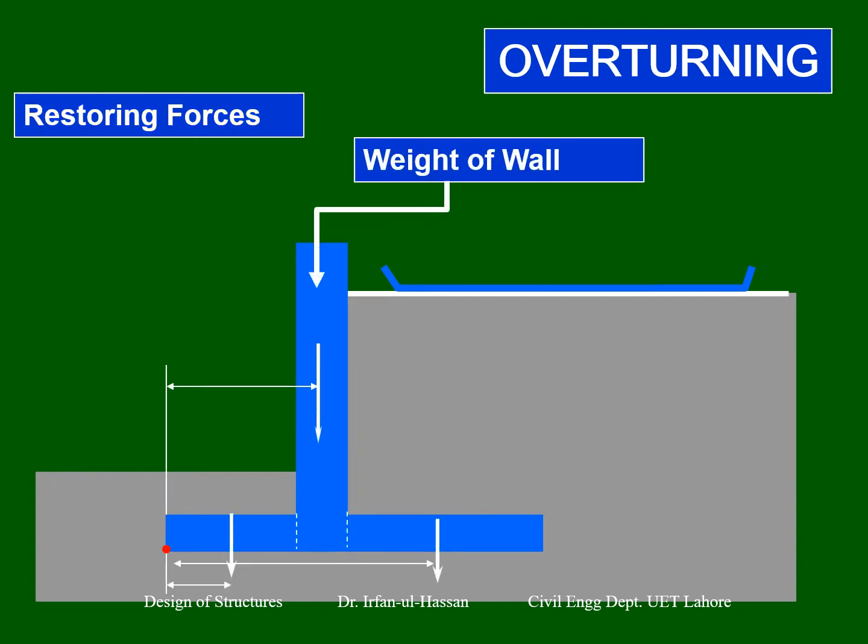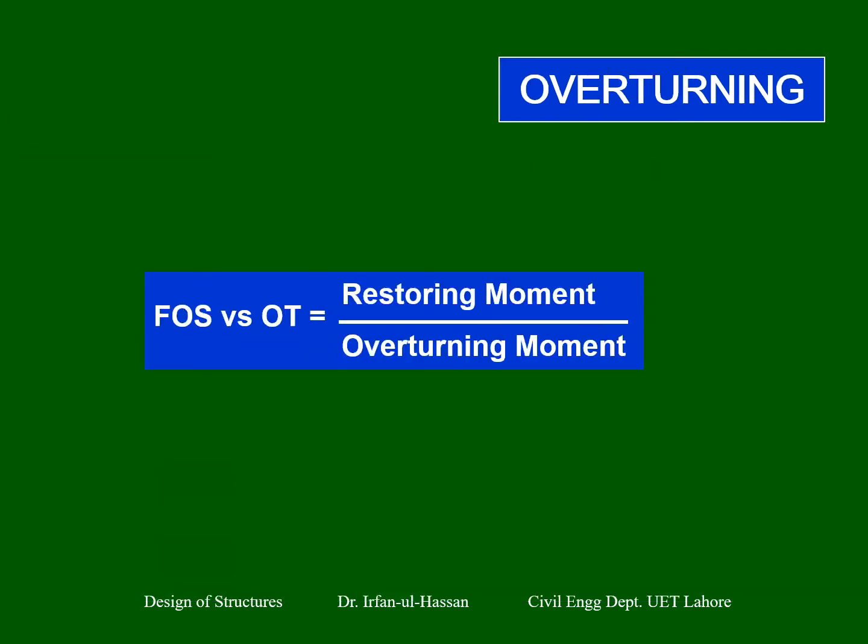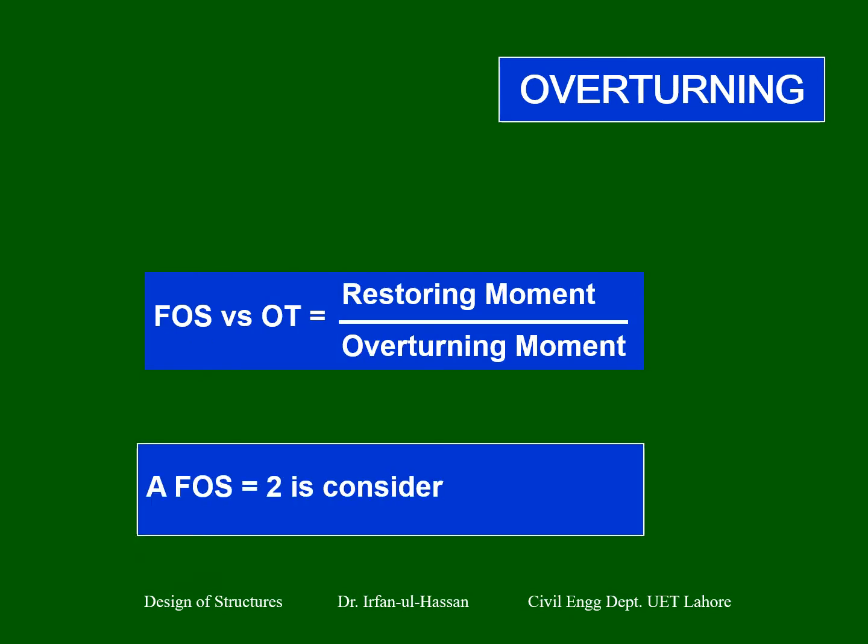What is the restoring effect? The restoring will be the total vertical forces, which are already computed. We will compute the moment arm for all the vertical forces from the same point, the point of overturning, and then we are able to take the sum of the moments. The restoring moment divided by the overturning moment should be larger than 2. And if it is not, then what will we do?